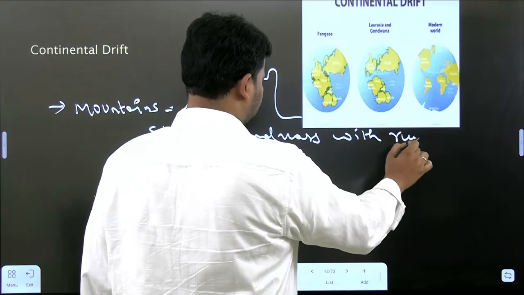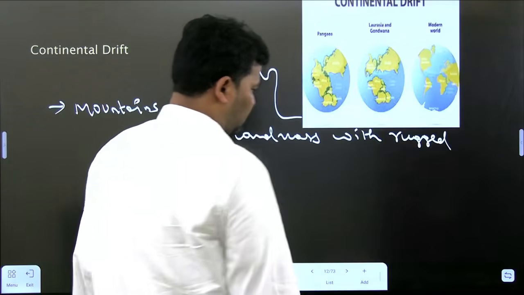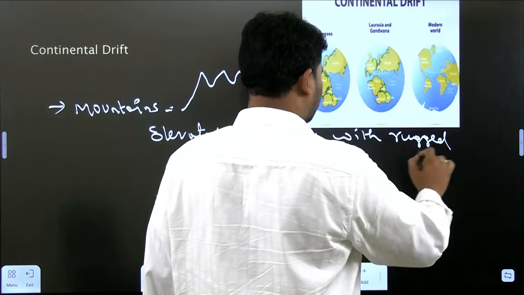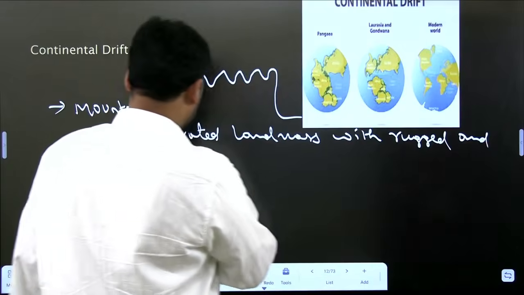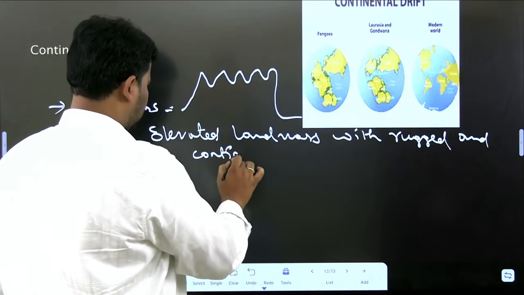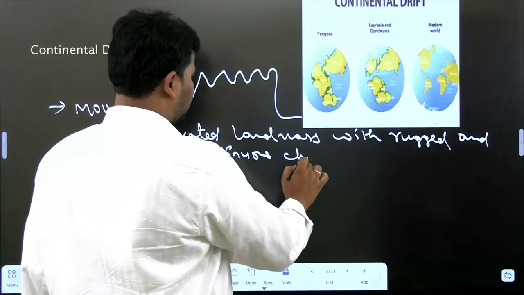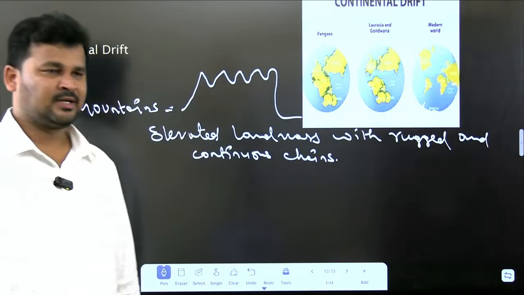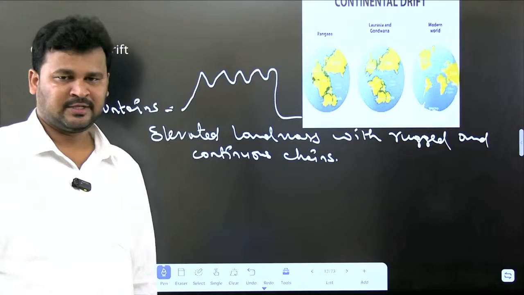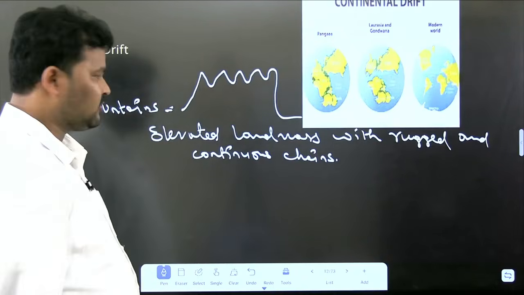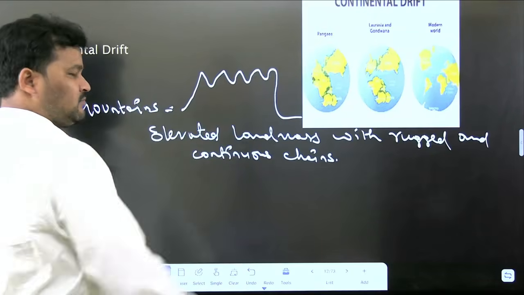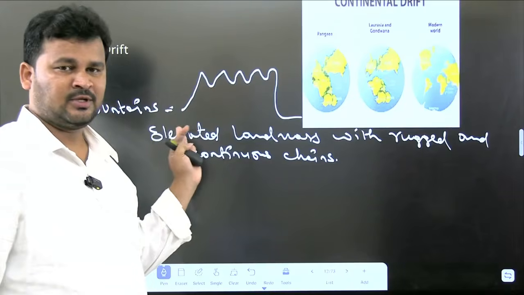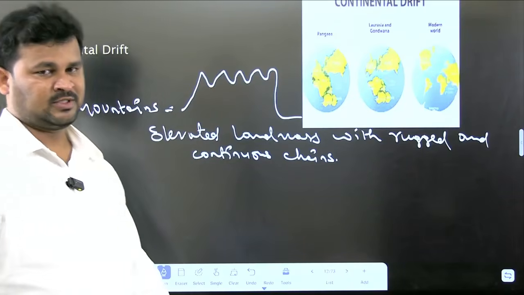An elevated landmass with ruggedness and continuous chains. Clear. So what is a mountain? A mountain is an elevated landmass with rugged and continuous chains. If you have seen mountains, they will be like this. It is above the surface area, and it will be visible in the form of continuous chains.